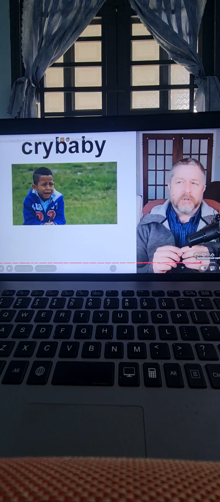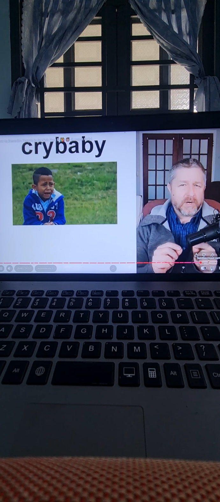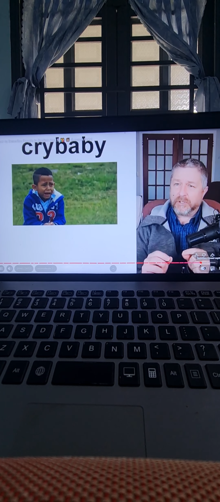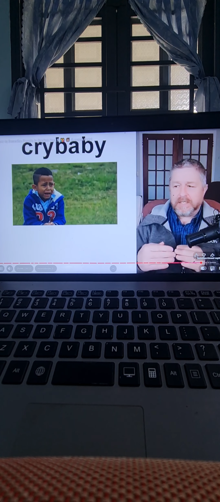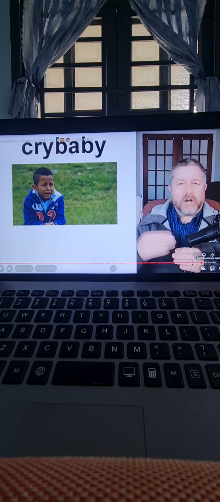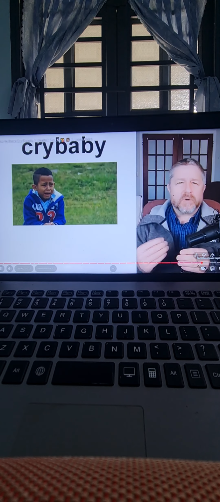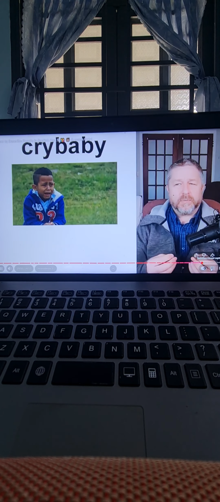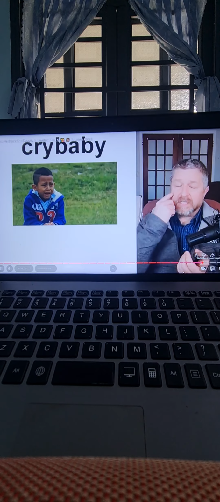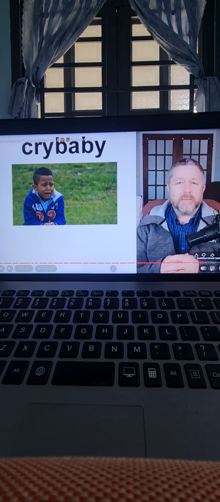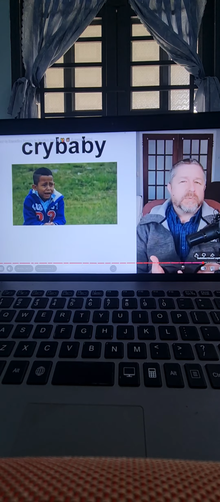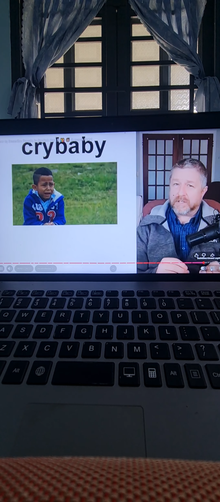This is not a term we use in a positive way. This is a very negative term. It's derogatory. That means it's not good, and you shouldn't use this word, but you need to know this word. A crybaby is used to describe someone who complains easily or actually cries very easily. So sometimes you might know a child who, for the simplest reason, starts to cry. And someone might describe them as a crybaby.